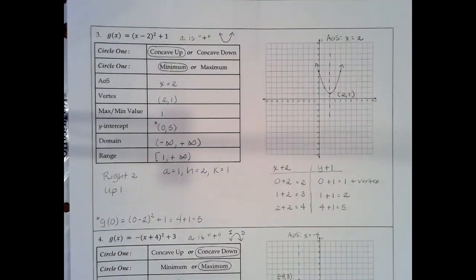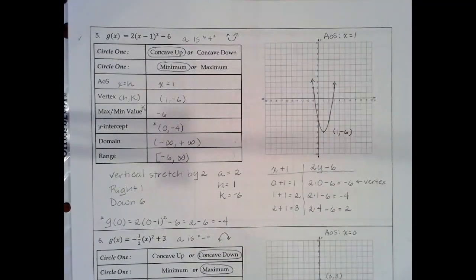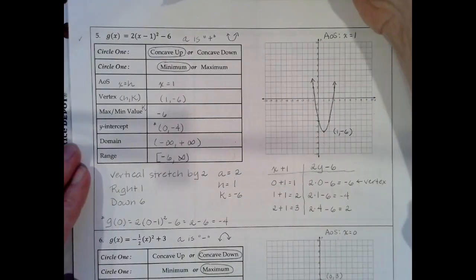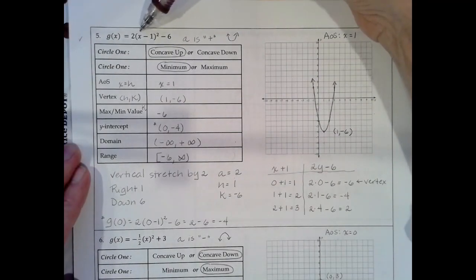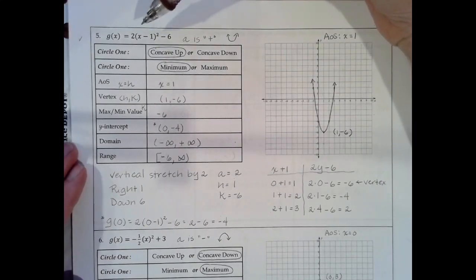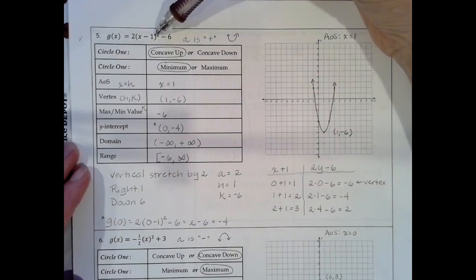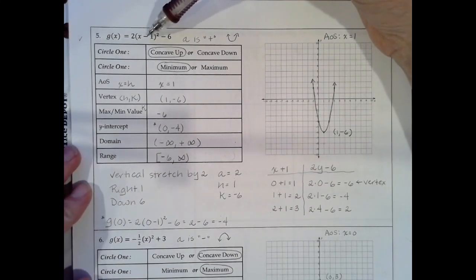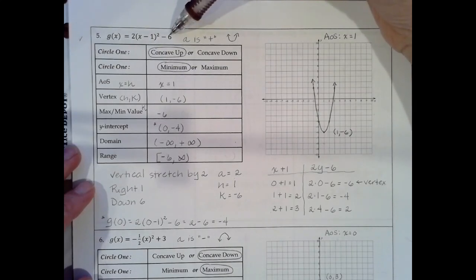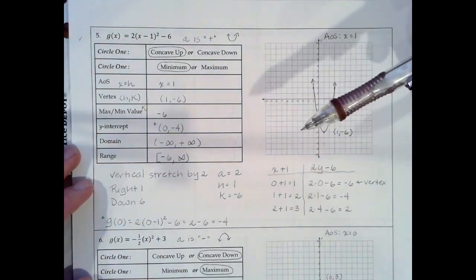Maybe let's look at something that's a little bit challenging. How about number 5? We have g of x equals 2 times the quantity x minus 1 squared minus 6. All right, so let's talk about the transformations. That's the first thing we have to identify. The 2 out front means we have a vertical stretch by 2. We have x minus 1, think opposite h, so we're going to go right 1. And then keep your k as is, it's a negative 6, so that means we're going to go down 6. So here are the 3 transformations that are occurring here.